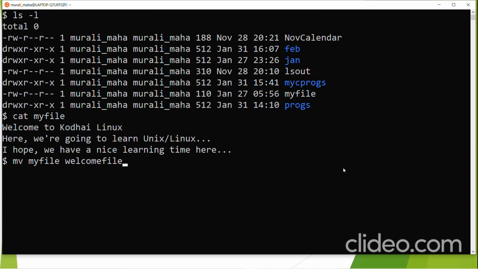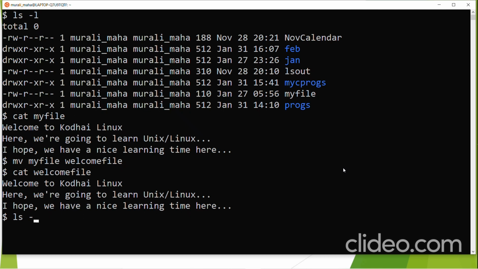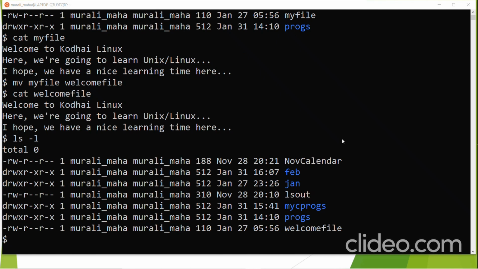Yes, it is renamed. So here welcome file is a non-existing file, so it will be renamed to it. Okay, cat welcome file. Yes, now if you give ls -l, we get to know that the welcome file has been created. Okay, so this is one thing.